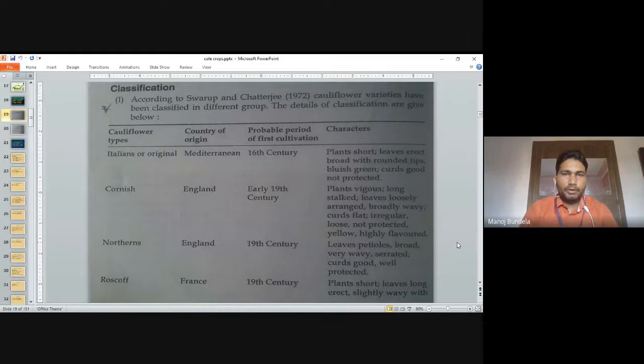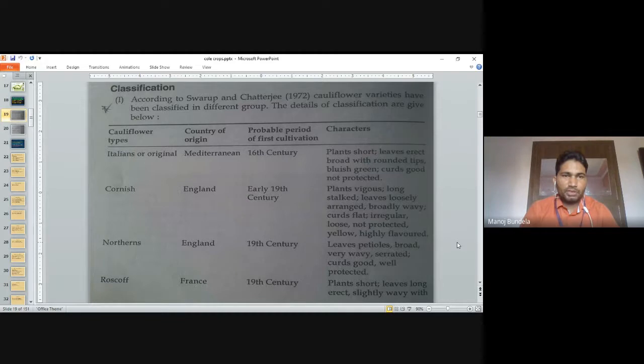Classification: according to Swaroop and Chatterjee, cauliflower varieties have been classified into different groups. The details are given below. The Italian or original type: the country of origin is the Mediterranean region. They were first introduced in the 16th century. The plants are short, leaves are erect, broad with rounded tips, bluish-green, curd is good, not protected.